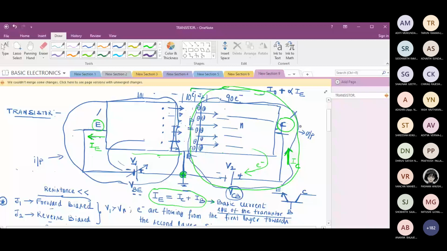Again, I repeat, instead of keeping 1 volt, if I increase and keep it at 2 constant, what happens to the depletion layer that is present at the junction J2? Depletion region decreases. Decreases. Yes.